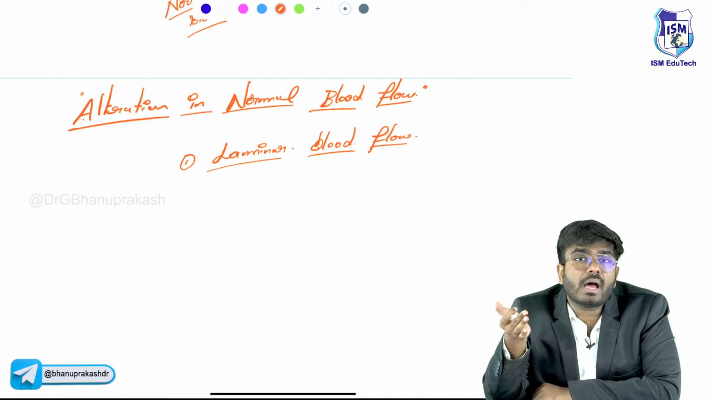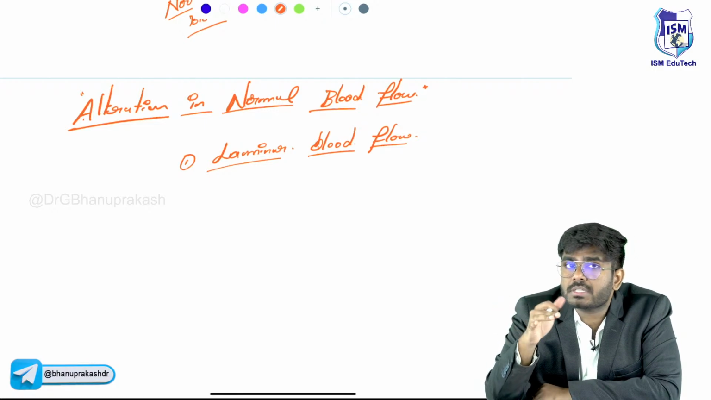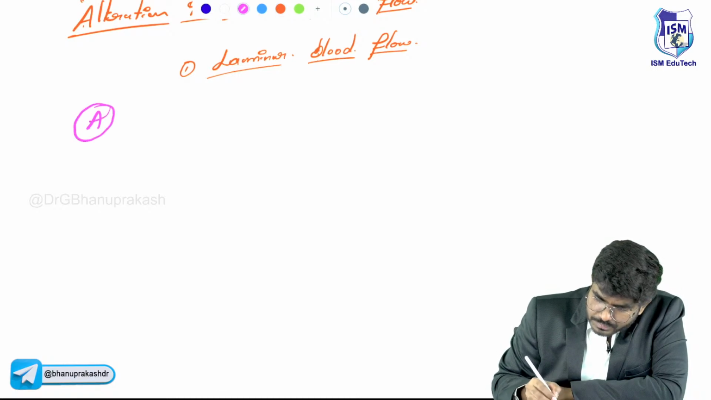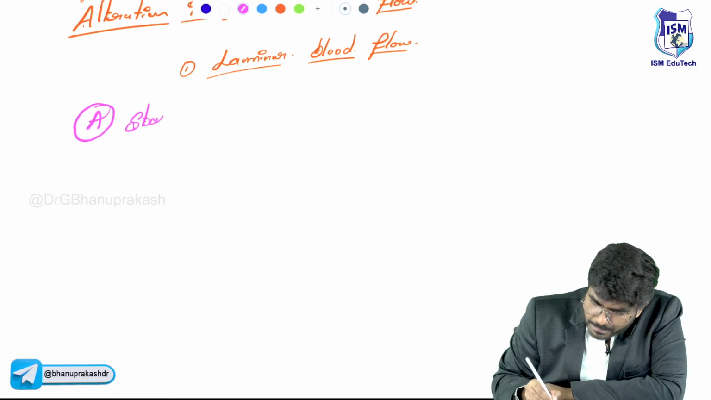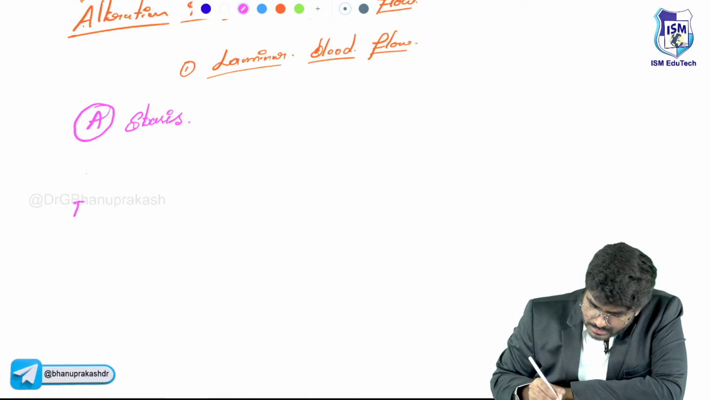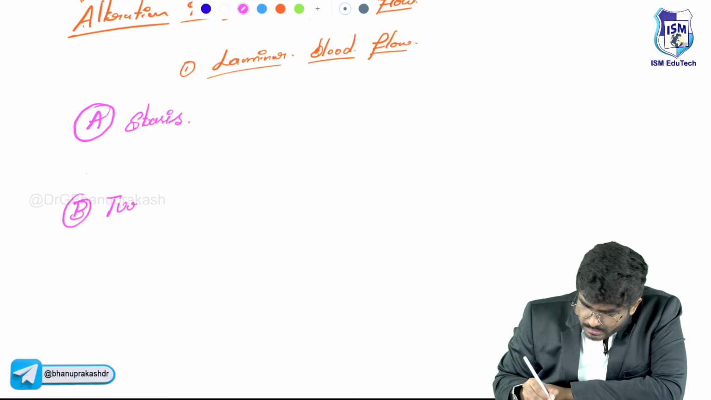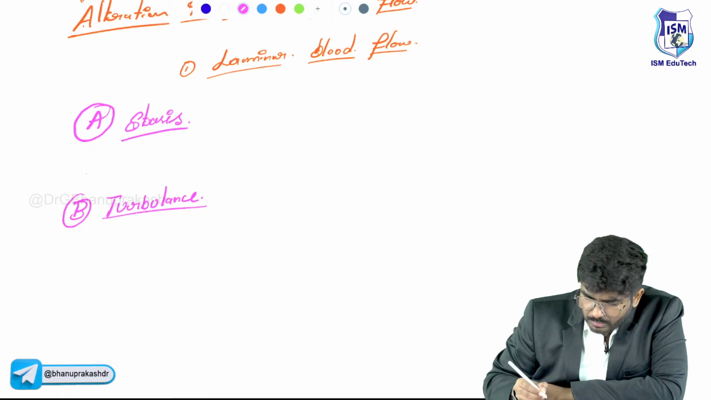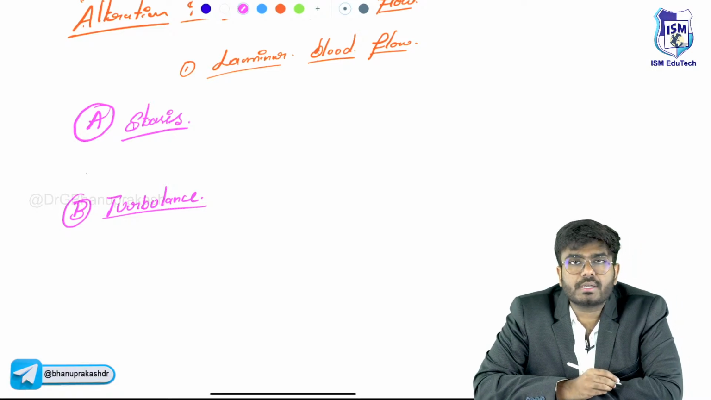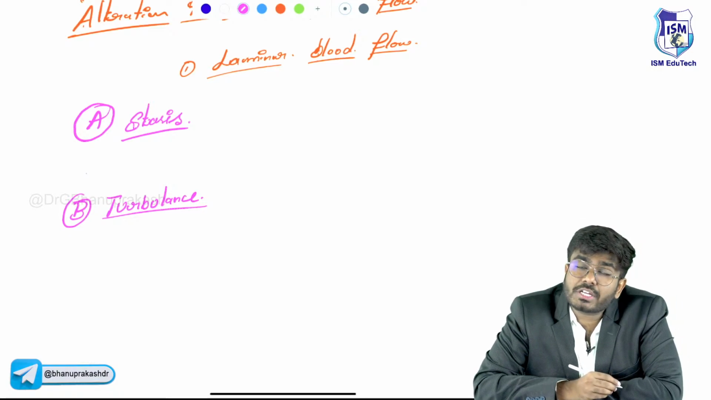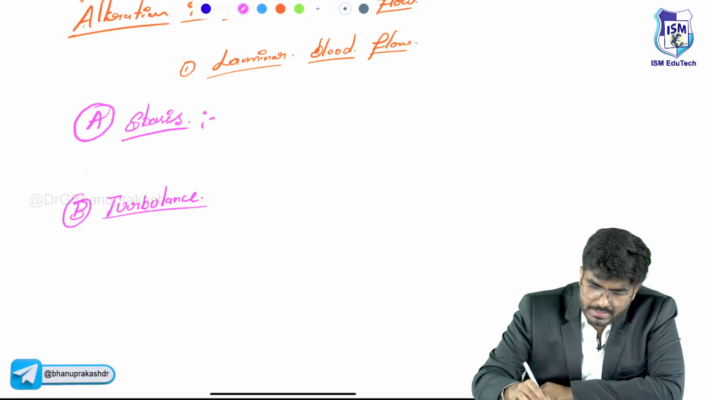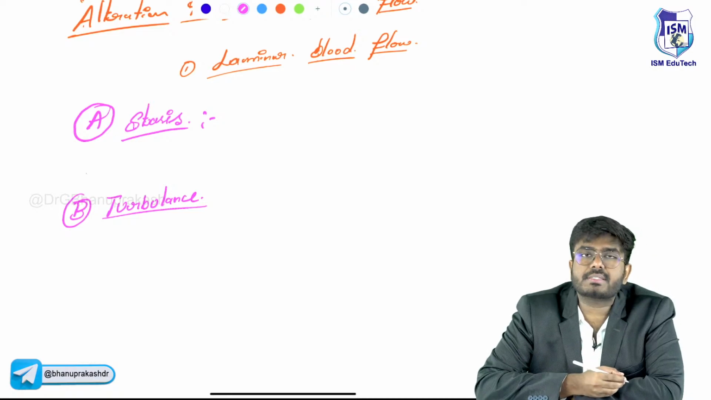The alterations. What are the alterations? Disruptions in the normal blood flow. Two. One is stasis, and the second condition is turbulence. So, whenever there is stasis or turbulence, that can cause alteration in the normal blood flow pattern. So, in which conditions can you see stasis?